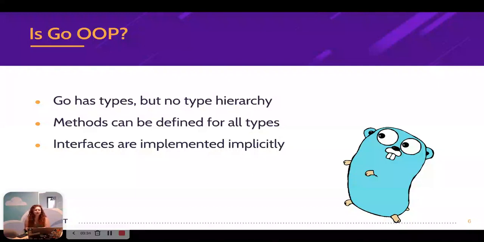So considering these 3, we do see that Go satisfies most of the OOP principles I mentioned. But a big principle that Go doesn't satisfy is inheritance. And I don't just want to tell you this. I want to show you why inheritance doesn't work in Go.